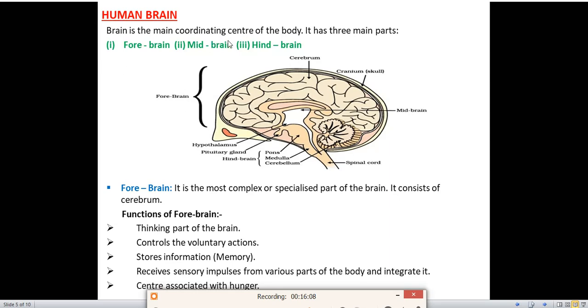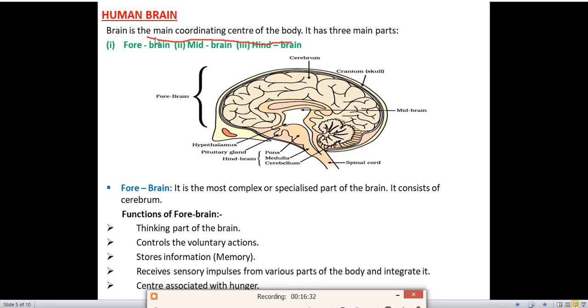The brain is the main coordinating center of the body. It is the control unit of our body. Everything is controlled by the brain. For example, if any office is there, the head of that office controls the full office. Or suppose your school principal controls the whole school. Like that, the brain is the main part of our body which controls the whole body.